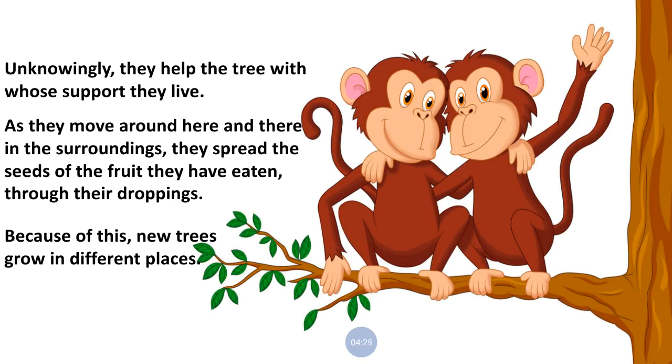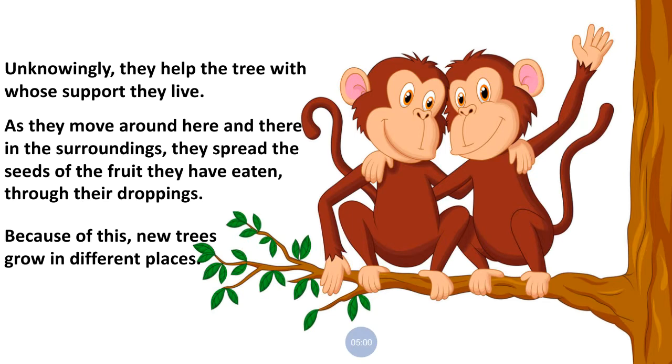Now let's see how the animals are helping the plants. We have seen that the plants are helping the animals, the trees are helping the monkeys and the squirrels. Now how is the monkey helping the plants? Let's read this first, then we'll understand how this is happening. Unknowingly means without knowing. They help the trees with whose support they live. These animals are helping the trees on which they live without knowing that they are helping them.